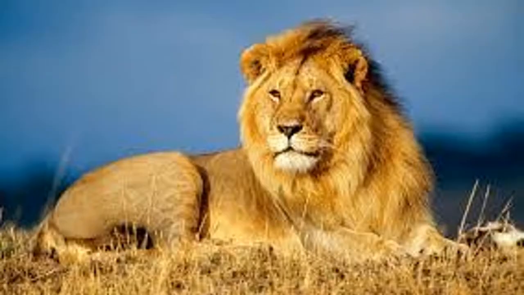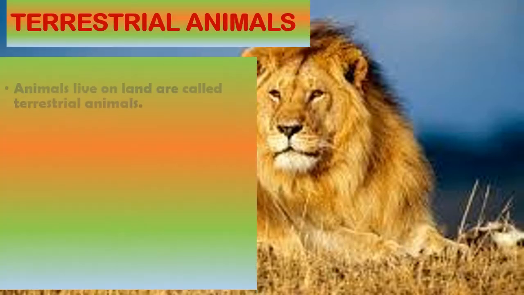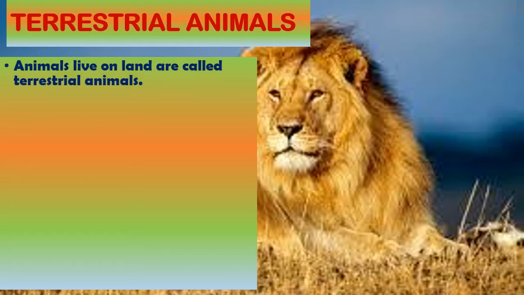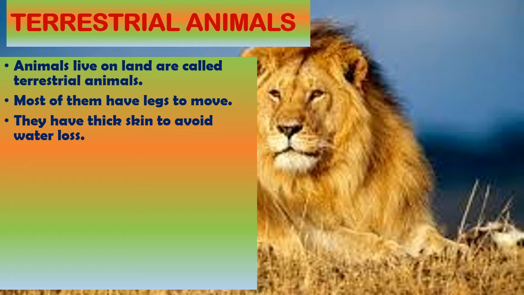So students, first I am going to discuss terrestrial animals. What are terrestrial animals? Animals that live on land are called terrestrial animals. Land may include desert, forest, grasslands, polar regions. Majority of the terrestrial animals have legs to move around. They have thick skin to avoid water loss.